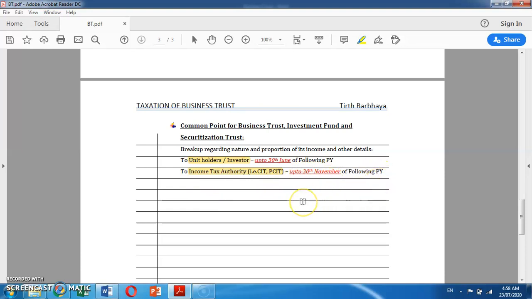year. For example, if in the previous year 1920, the breakup regarding the nature and proportion would be submitted to unit holders or investors up to 30th June 2020, and it would be submitted to the income tax authority up to 30th November 2020 of the following previous year.